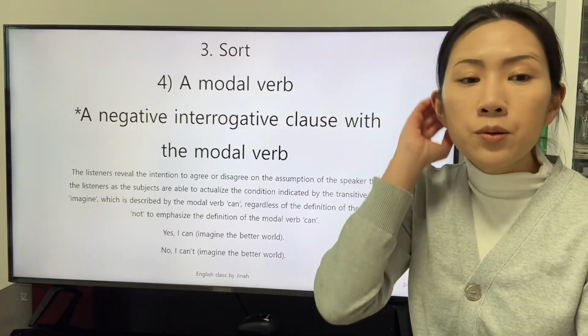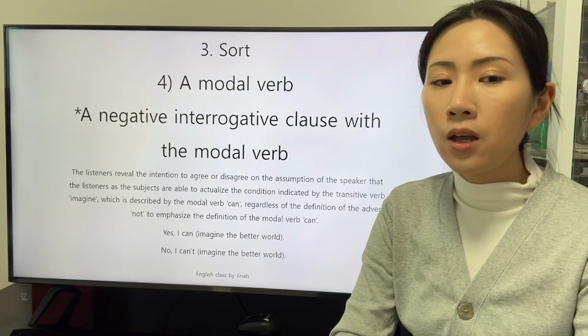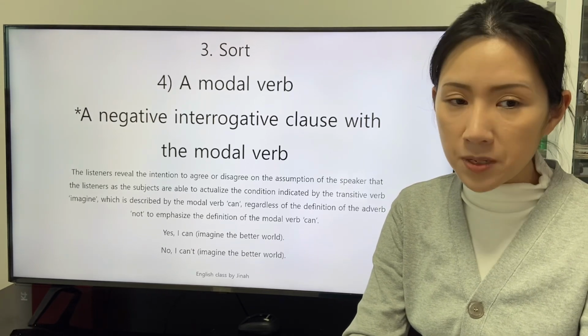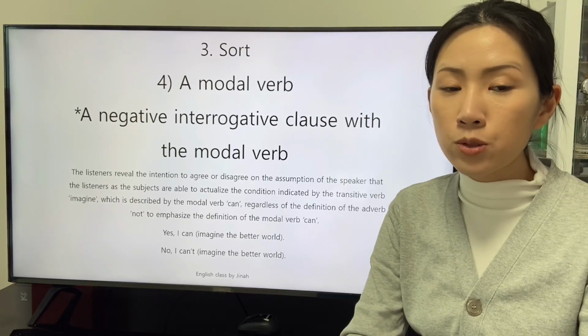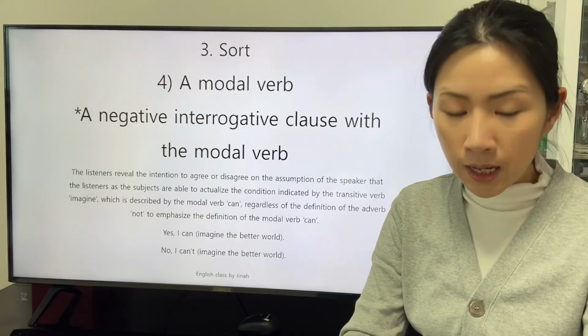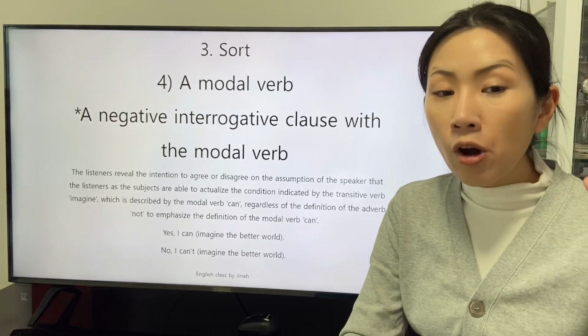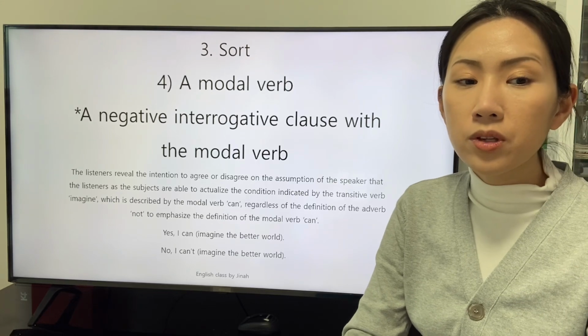The listeners reveal the intention to agree or disagree on the assumption of the speaker that the listeners as the subject are able to actualize the condition indicated by the transitive verb imagine, which is described by the modal verb can, regardless of the definition of the adverb not.